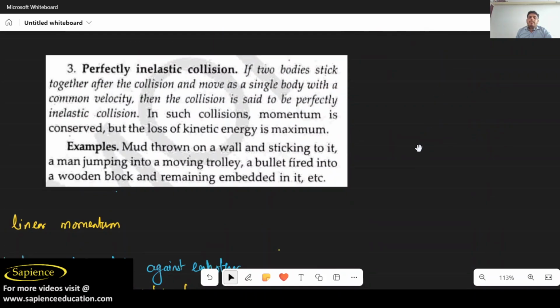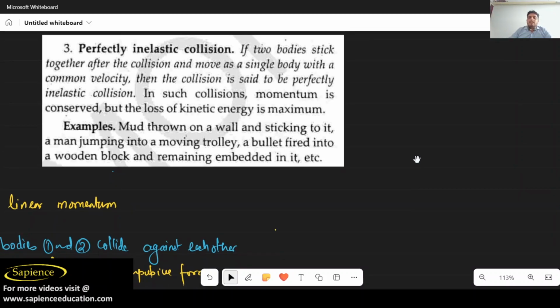Now next is perfectly inelastic collision. If two bodies stick together after a collision and move as a single body with a common velocity, then the collision is said to be perfectly inelastic collision. For example, you can take a mud ball, and another mud is there. What happens when you throw this mud to this ball? It will stick, and they will act as a single particle, a single entity, and they will move with a single velocity. Such a collision is called perfectly inelastic collision.